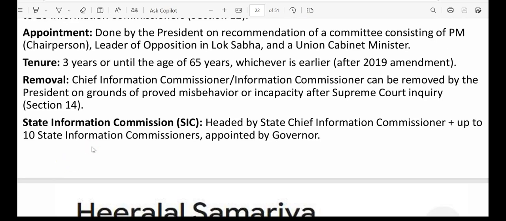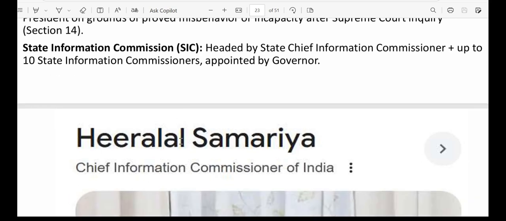Next, we have the State Information Commissioner. Here it is basically headed by the State Chief Information Commissioner plus up to 10 State Information Commissioners. So they are basically appointed by the governor. Now, who recommends their names to the governor? A committee led by the Chief Minister of that state. Now, who is our current Chief Information Commissioner of India? That is Hiralal Samaria.